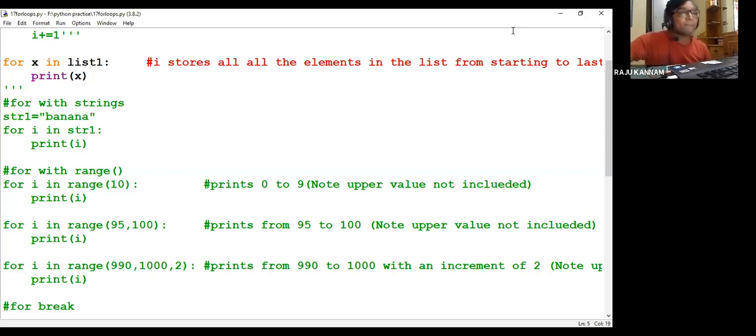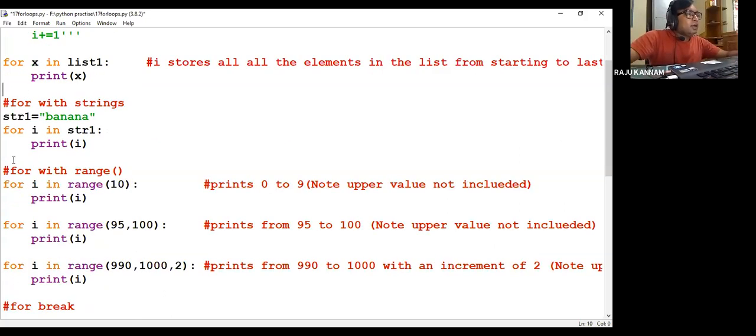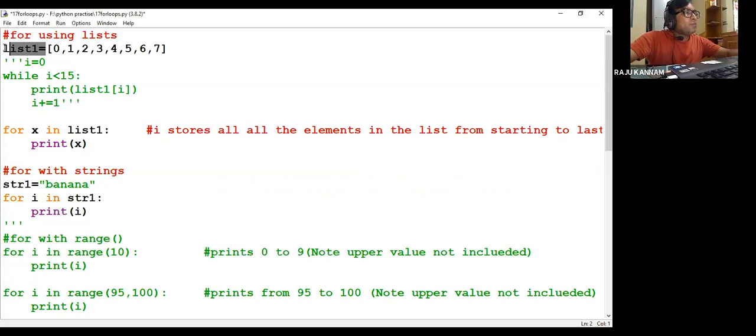Right, so now this simple for loop. Deepthi, this is the answer for you. Here we have used the for loop with list1. Now what I am doing is, I'll comment this part out.